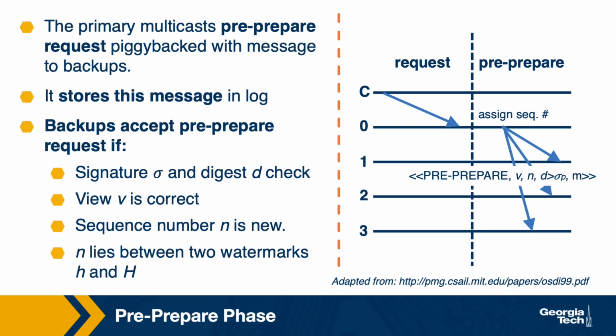The protocol essentially keeps some maximum number of in-flight operations, and if the log is full, then any other new requests will be delayed, will be blocked. And so by performing this check, what's made possible in this manner is to make sure that a faulty primary doesn't just start sending messages with some large sequence number and in that manner blocking any other requests from being pushed into the replication service.